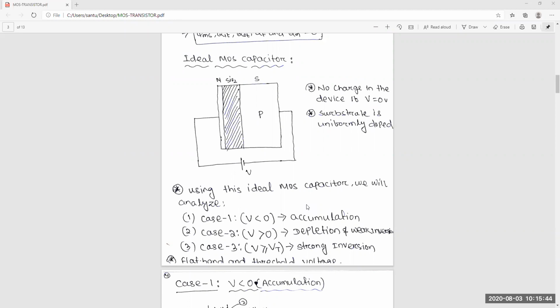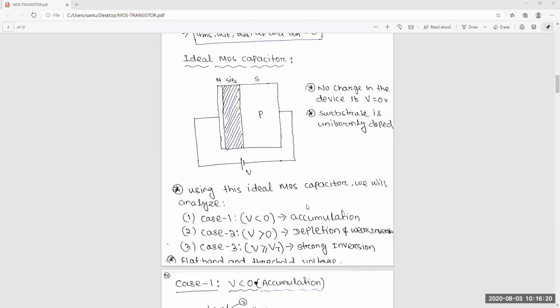How the charge, then electric field, then surface potential are formed, we will show in some diagrams, and we will calculate that part. In case 2, V is greater than 0. In that you will get depletion plus weak inversion. Before threshold, the whole region is the depletion region, but some part will come in weak inversion. I will discuss that part.